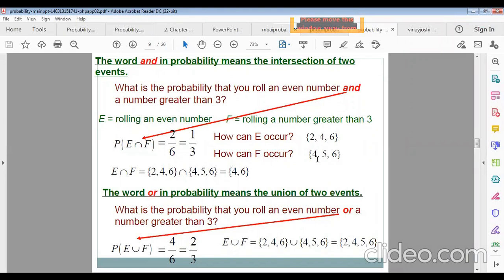Remember it. And F will be 4, 5, 6. So the union will be 2, 4, 5, 6. That means 4 samples. Favorable outcomes are 4, and total outcomes are 6. This is why the probability of rolling an even number or a number greater than 3 equals favorable space divided by total sample space. So 4 by 6, that means 2 by 3. Understand everybody?